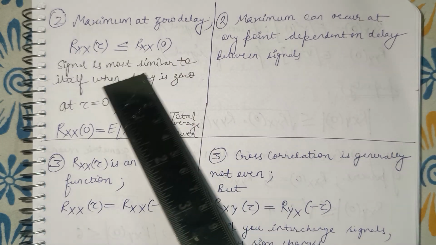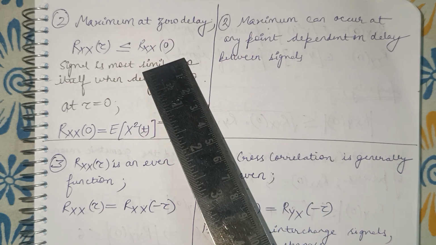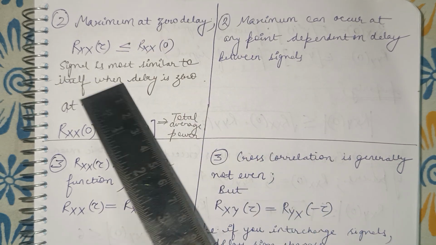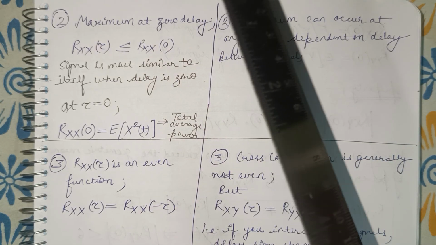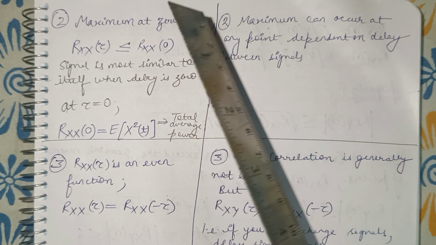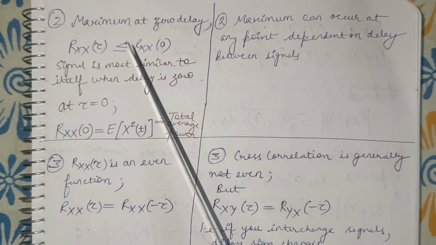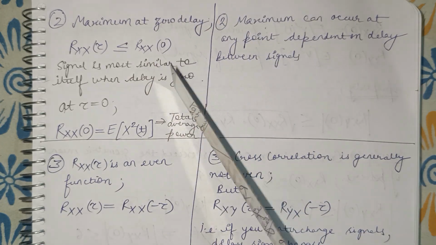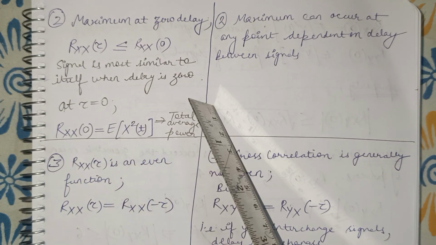We know that autocorrelation is maximum at zero delay. When the delay is zero, the signal is most similar, because we are finding the similarity of the signal to itself. So Rxx(tau) is less than or equal to Rxx(0), because Rxx(0) is the maximum value and it is also the total average power. It is given by expectation of x squared(t).